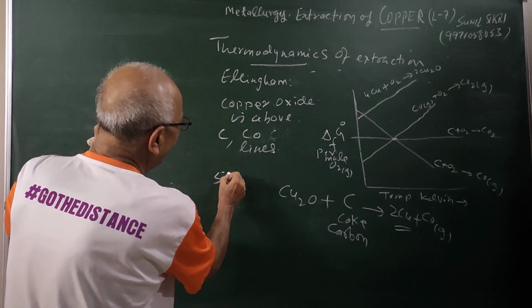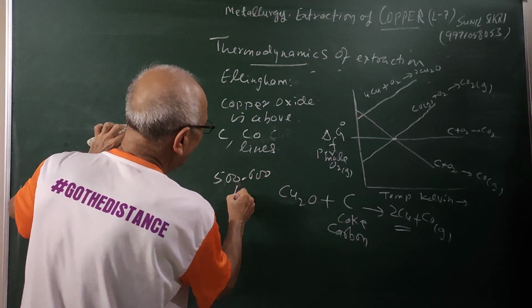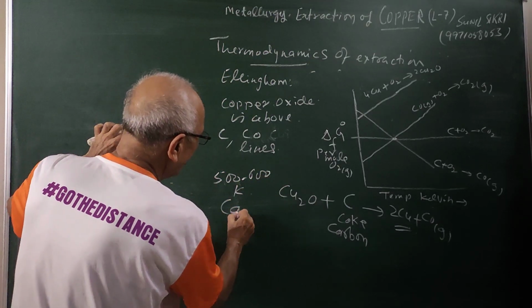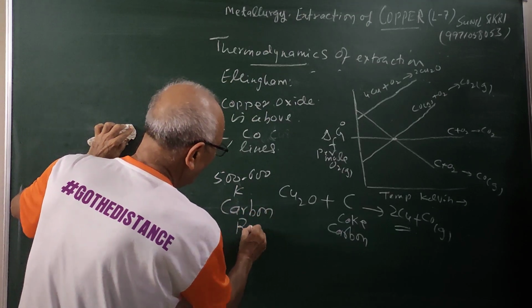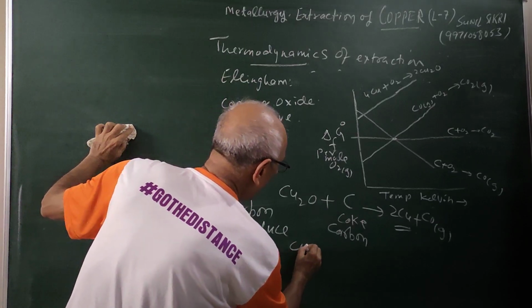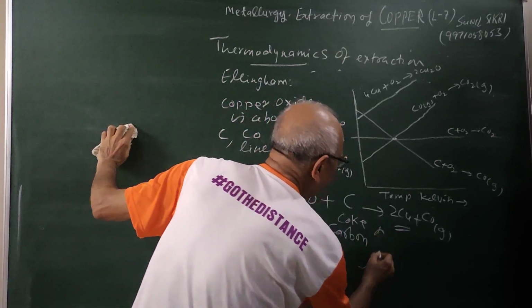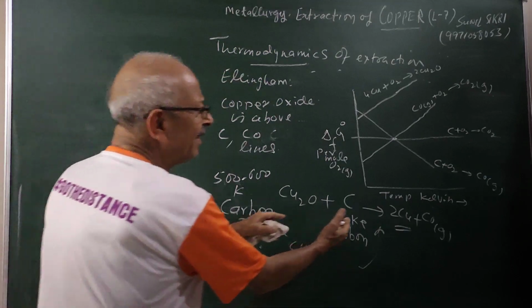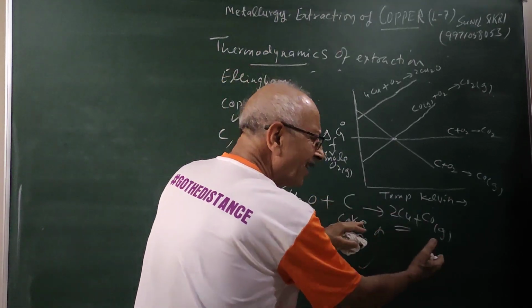Therefore, around 500 to 600 Kelvin, carbon can reduce Cu2O as we are doing here. At 500 to 600 Kelvin, this process has negative ΔG.